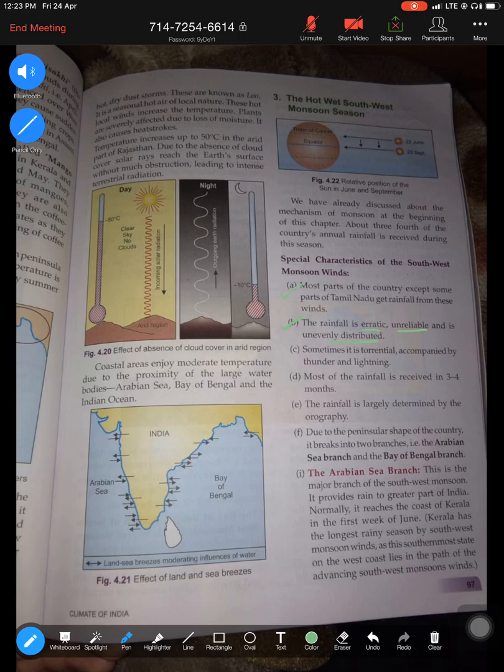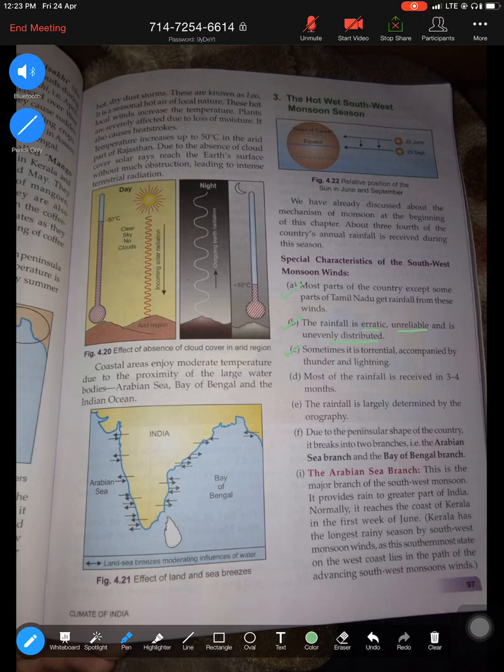They are erratic, meaning irregular in nature, meaning the exact month of arrival and departure is not fixed. Very unreliable. Sometimes they can give heavy showers, but sometimes some areas undergo conditions like drought. And unevenly distributed, like you've understood in the previous class, how the windward side gets more rainfall and the leeward again receives less rainfall, Rajasthan getting very little rainfall. So the distribution of rainfall of southwest monsoon is very uneven in nature.